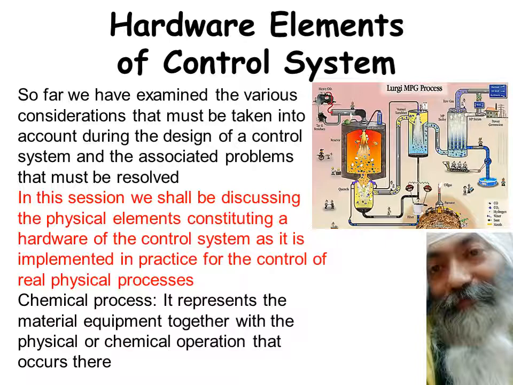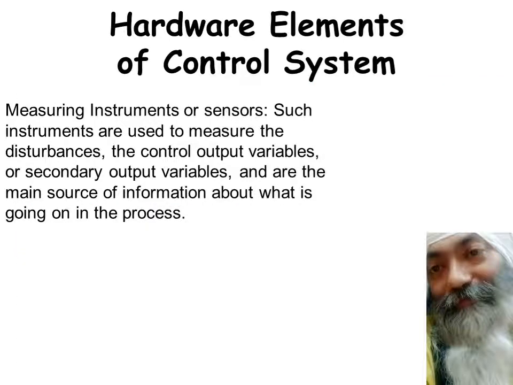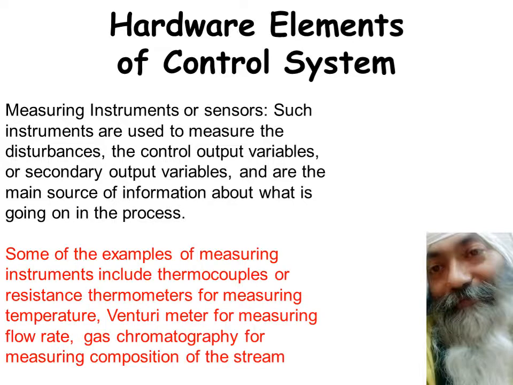Now we have to measure the things to know what is happening inside a process. Only then we can control it. So the next thing which comes into my mind is to discuss the measuring instruments or the sensors, and these instruments are used to measure anything: the inputs, the outputs, disturbances, control variables, secondary output variables, and these are the main sources of information about what is going in the process. So this needs to be actually understood, that without measuring we are totally blind to what's happening in the process.